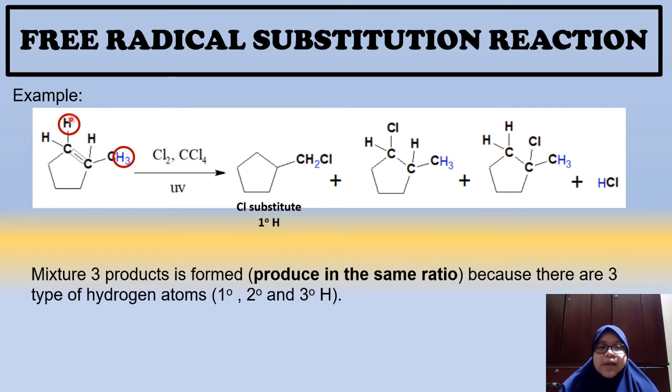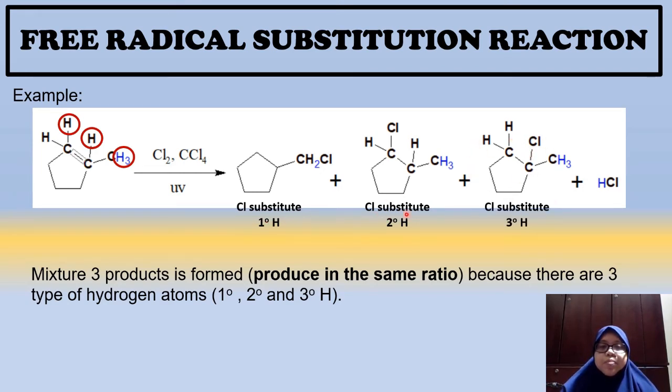Okay, kalau chlorine substitute secondary hydrogen di sini, awak akan dapat produk yang kedua. Okay, this product is formed when your chlorine substitutes the secondary hydrogen. How about this product? Okay, produk ni terhasil apabila awak ada tertiary hydrogen replaced by the chlorine atom. So awak akan dapat this product.